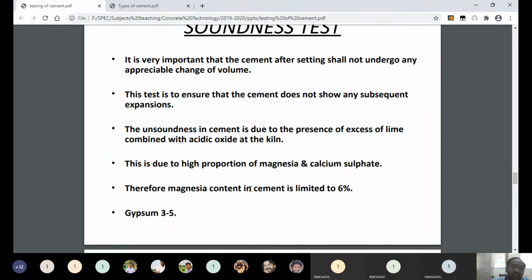Now, the unsoundness in cement is due to the presence of excess of lime combined with acetic oxide at the kiln. If excess lime is there, then it will give unsoundness, and if the excess lime is mixed with the acetic oxide, then it can control the soundness. Understand? This is also one of the important points. You can note down the third point here: the unsoundness in cement is due to the presence of excess of lime combined with acetic oxide at the kiln. Note this point.